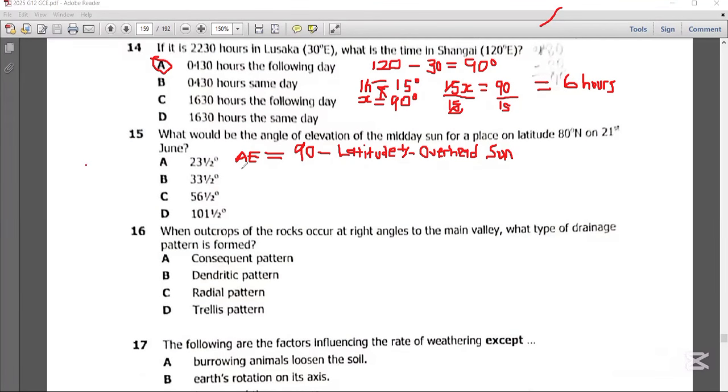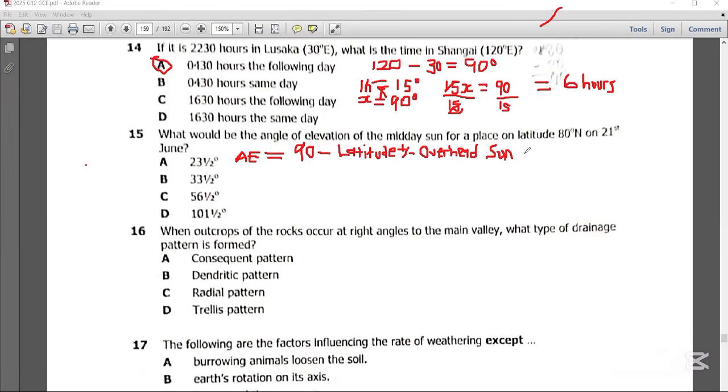When finding angle of elevation, what is key is for you to know the position of the sun. Since we've been given 21st June, we know that the sun on 21st June is in the northern hemisphere at 23.5 degrees north.